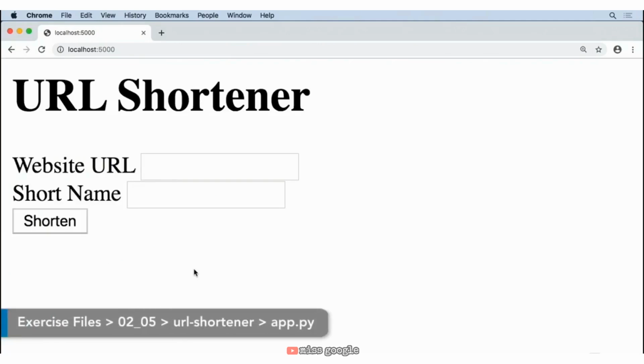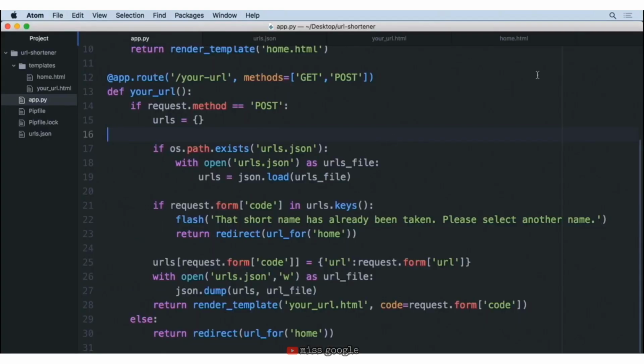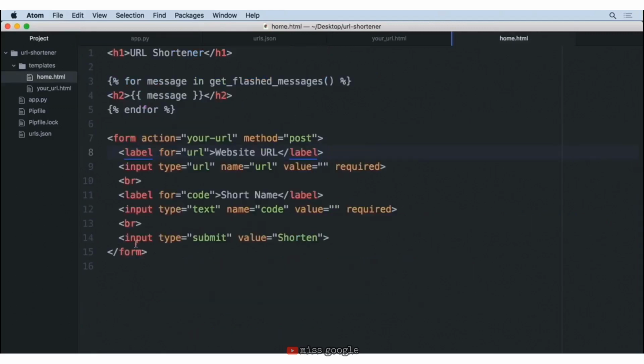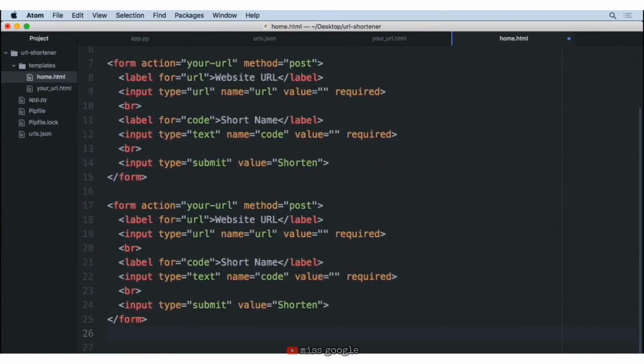But remember, our URL shortener not only takes URLs, but also can take files for users that they can then upload and have a short name to get to quickly. So in order to accept files, we have to add a new form to our home page to be able to accept that. So let's go ahead and move back to our home.html. And we want to create a form very similar to the one that we have. So let's go ahead and copy that and down below paste.